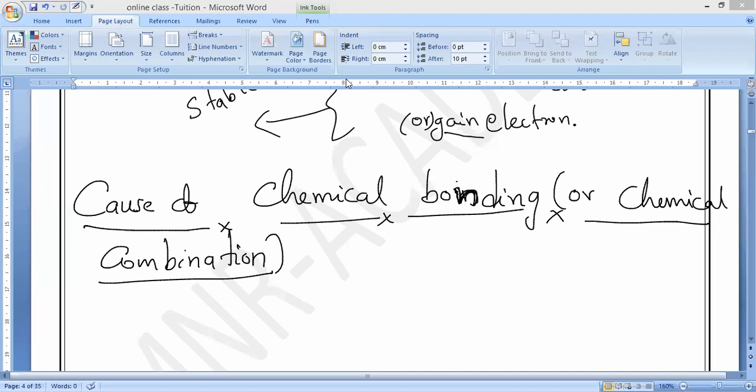Like what? Like what, Elamati? Like noble gases. So that is the reason behind the cause of chemical bonding or chemical combination. Remember, everything in this world wants to become what, guys? Everything in the world wants to become more stable in nature. Nobody likes to be unreactive. Understanding, nobody likes to be very reactive.